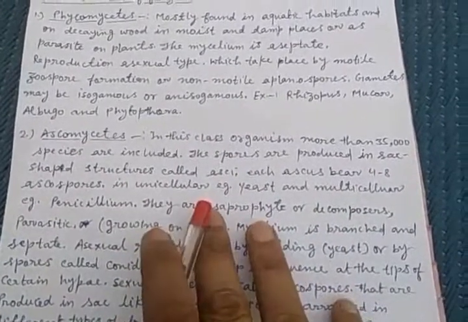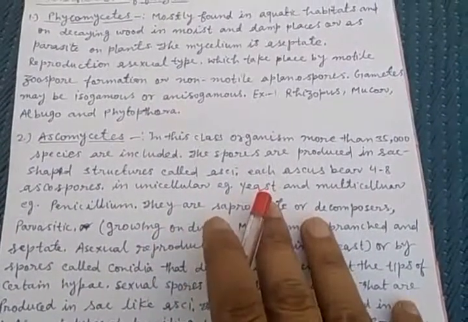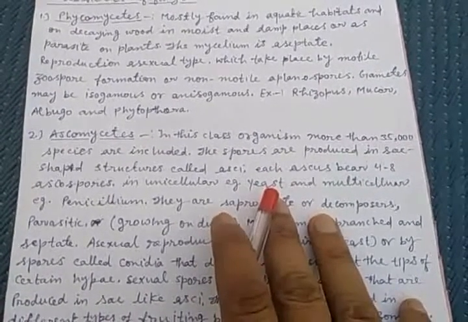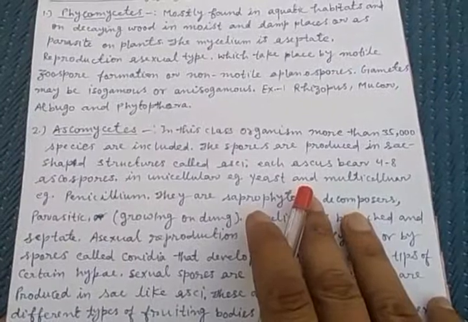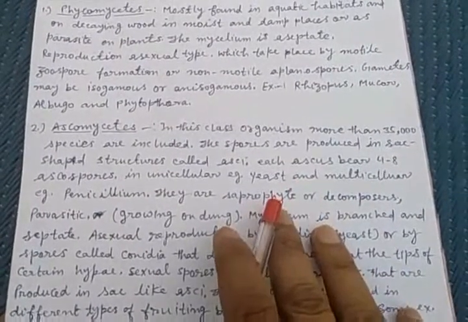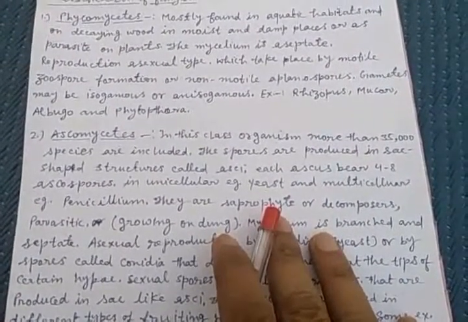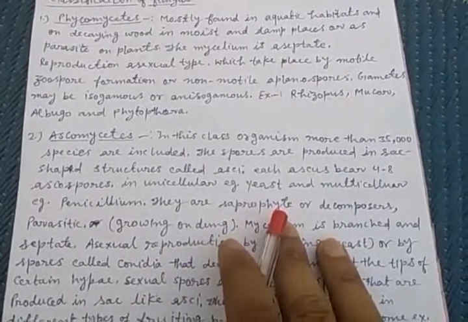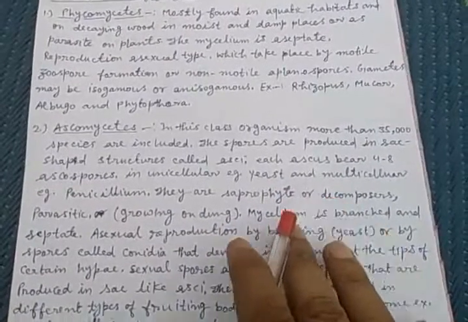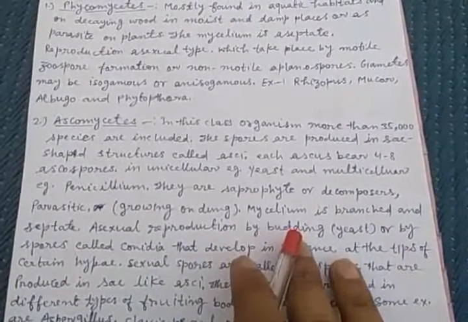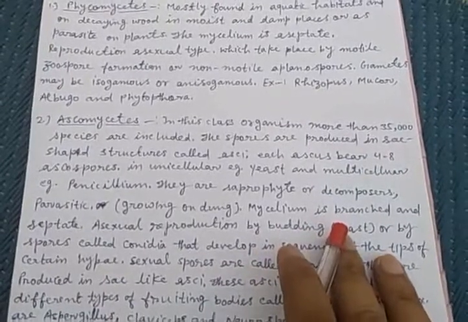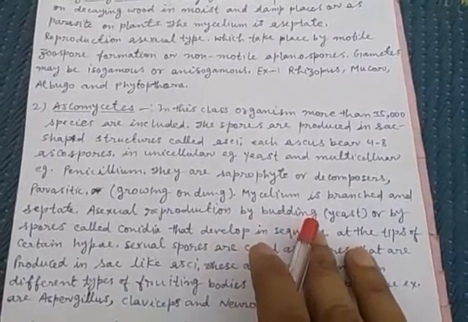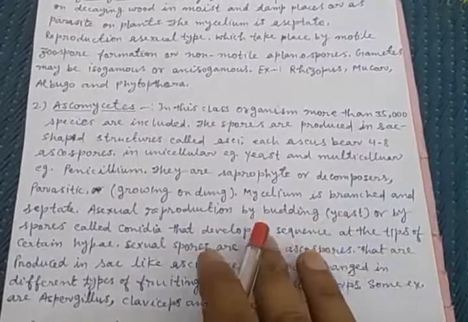Next one, Ascomycetes. In this class, more than 35,000 species are included. The spores are produced in sac-shaped structures known as asci, and each ascus bears 4 to 8 ascospores. They can be unicellular, for example yeast, or multicellular, for example Penicillium. They are saprophytes, decomposers or parasites, mostly growing on dung. Mycelium is branched and septate.